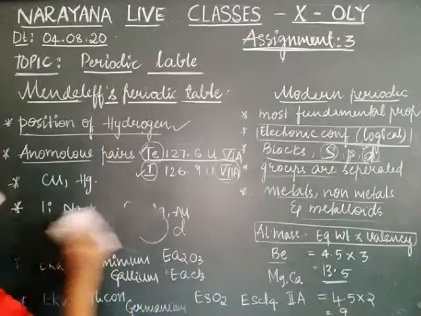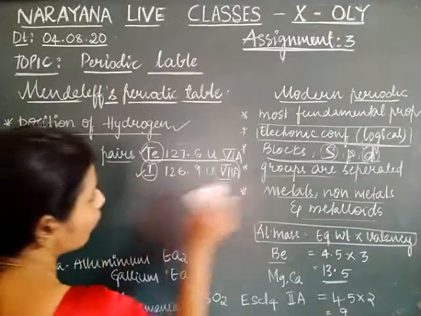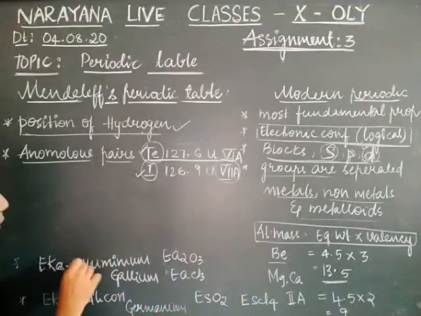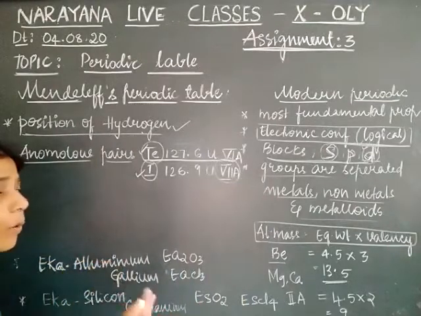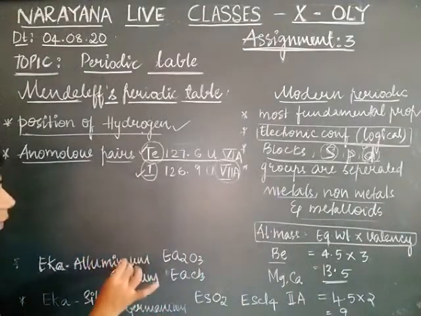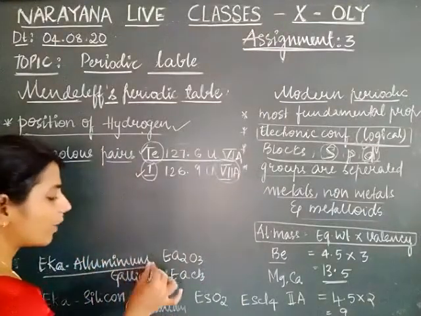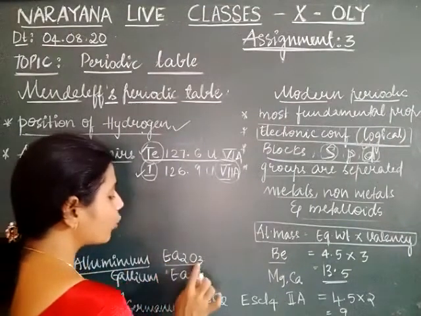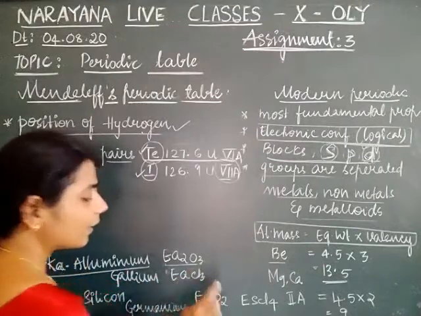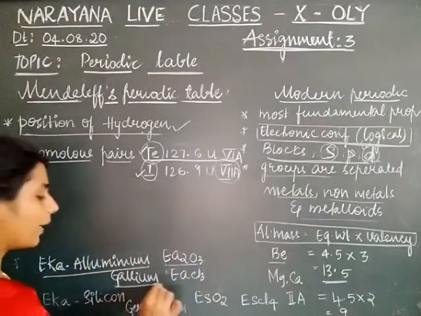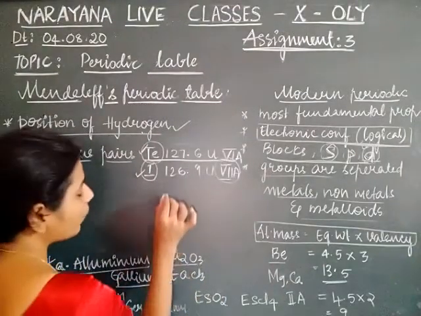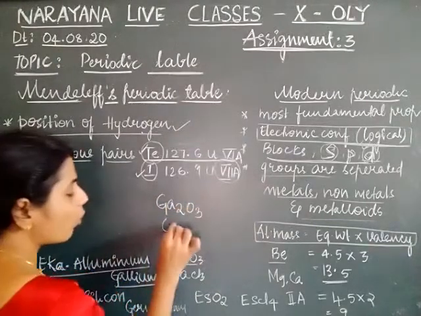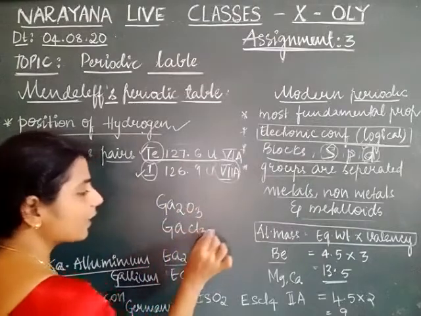He had named certain gaps without the discovery of the elements. One is eka aluminium, means one more element having similar physical and chemical properties of the aluminium will be discovered. He has also given its oxide form as Ea2O3 and EaCl3, which was later found to be gallium, and its oxide was also exactly Ga2O3 and its chloride is GaCl3.